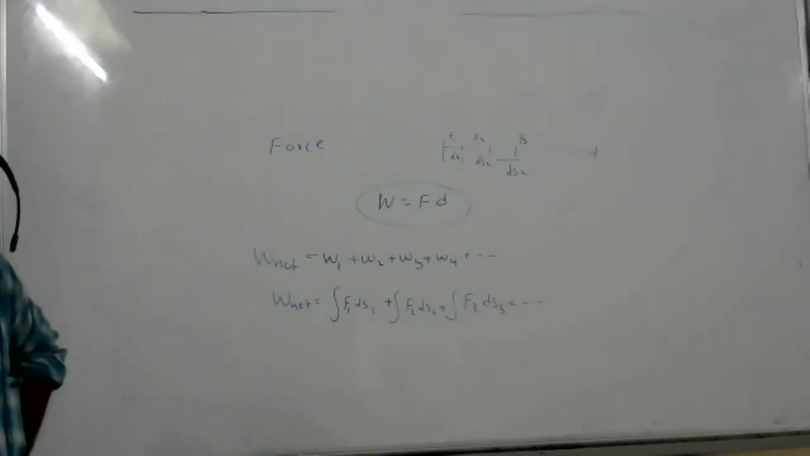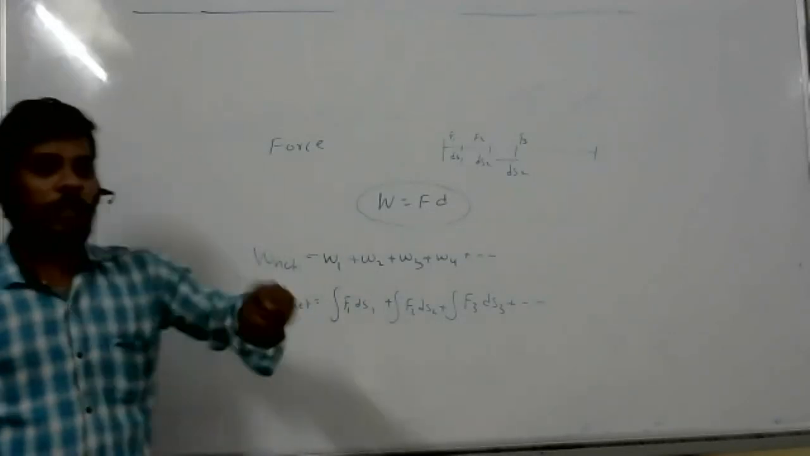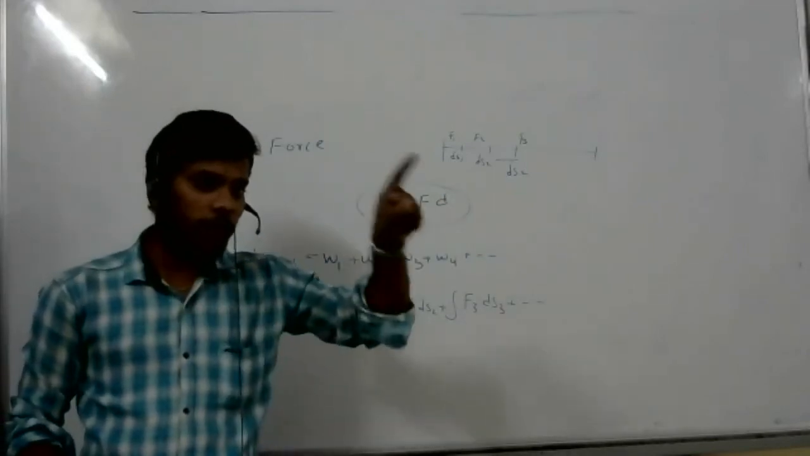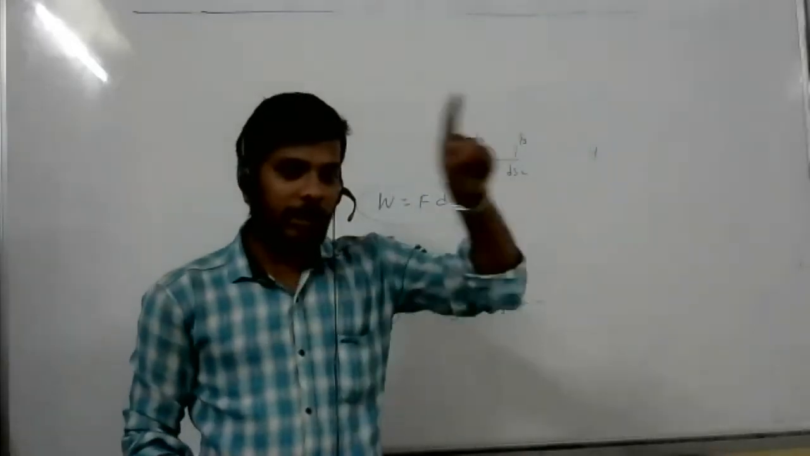Any doubt, Ananya? No, sir, no doubt. I got one doubt. Let's say one particle is moving in a circular path, okay? Uniform motion, okay? Yes, sir. Work done by the centripetal force, how much?